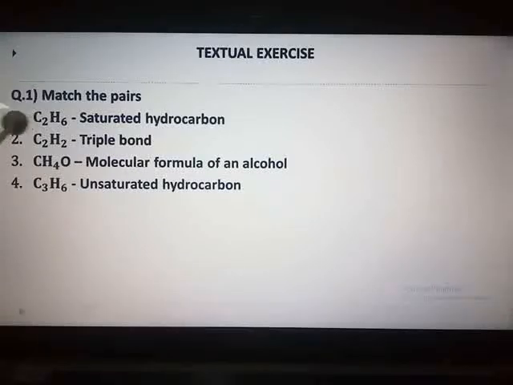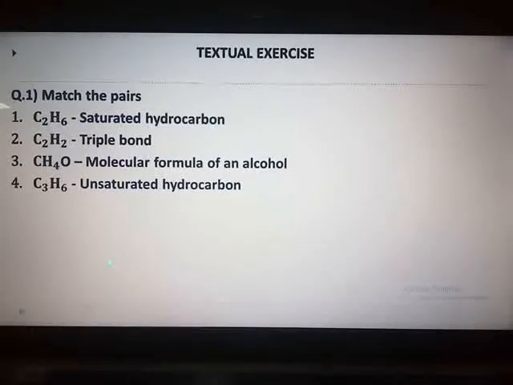Here you can see C2H6 is nothing but ethane, so it is a saturated hydrocarbon. C3, it should be H8. So it is an unsaturated hydrocarbon. Here I have directly written the answers. According to the options given in the exam, you have to select the correct option.